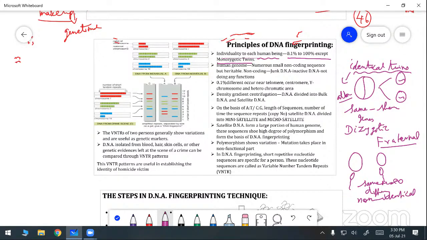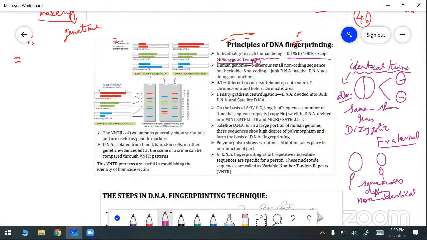It differs from one person to another, except monozygotic twins, because they are formed from only one fertilized egg, so the genes are shared. Identical twins have the same kind of genes. That is important. But dizygotic twins have different genes, because the nucleotide sequences differ from one organism to another.